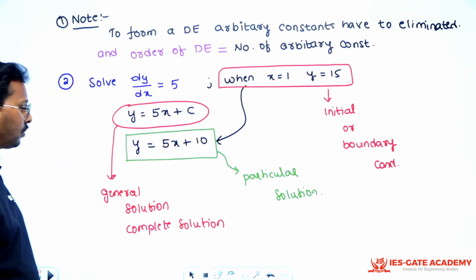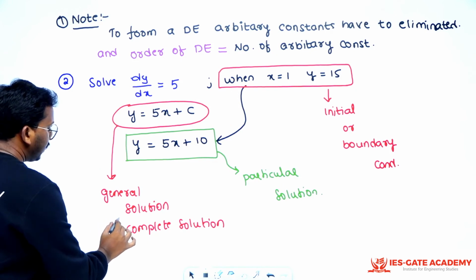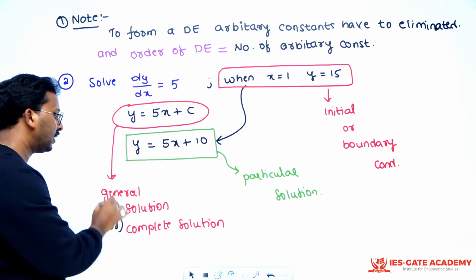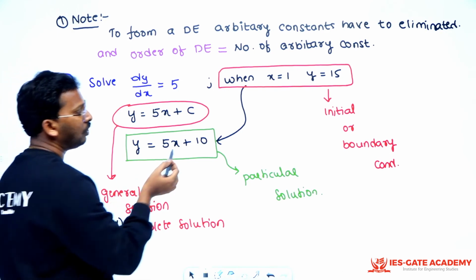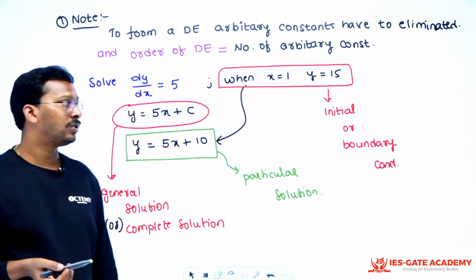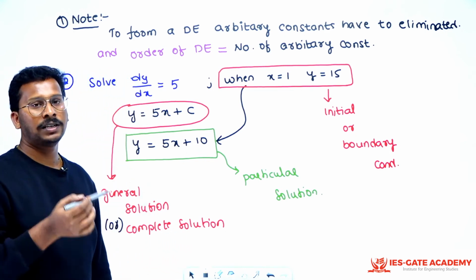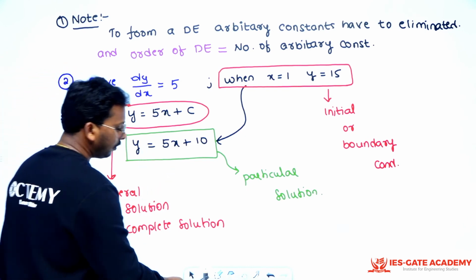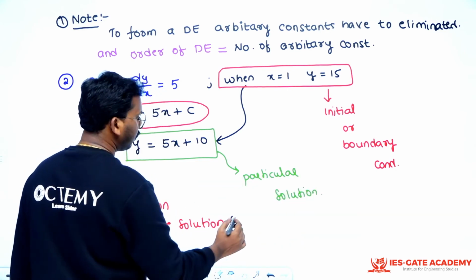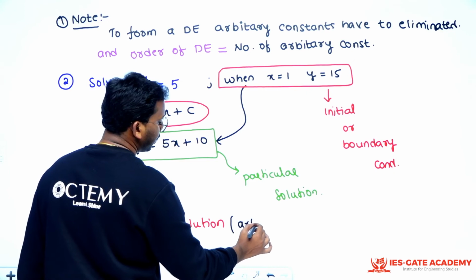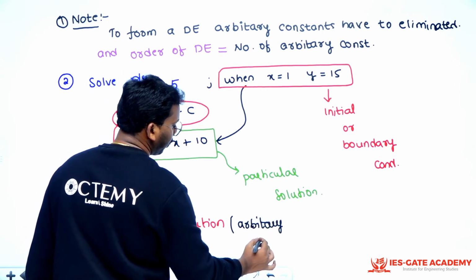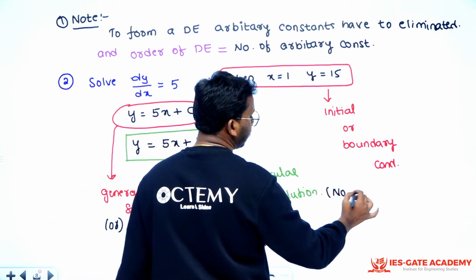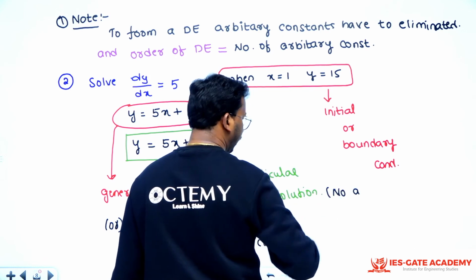We have seen what a general solution or a complete solution is. How will you get a general solution or complete solution, sir? Whenever you solve a differential equation in which arbitrary constants are there, that is called general solution, and in which there are no arbitrary constants, that is called particular solution. And how will you get a particular solution? Whenever some initial condition or boundary condition is placed, you will get the particular solution. So the notable point is, in general solution you will have arbitrary constants. Here, no arbitrary constants.